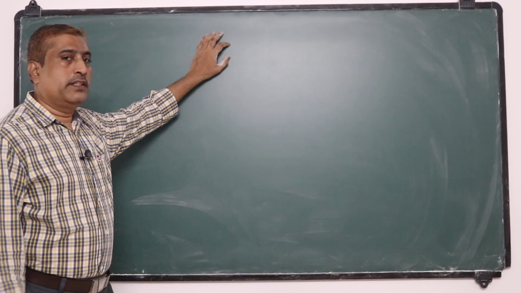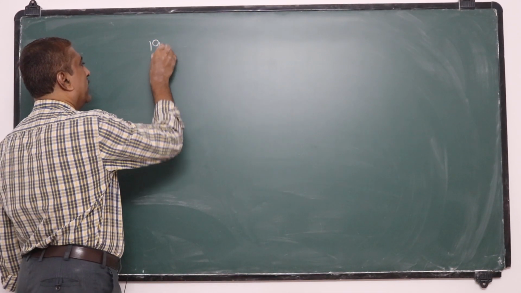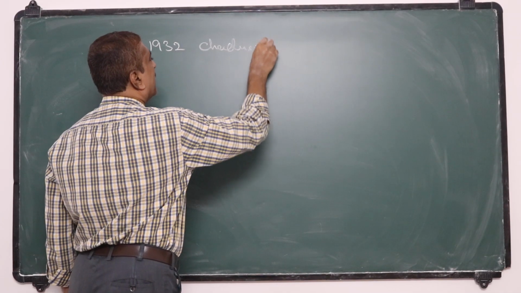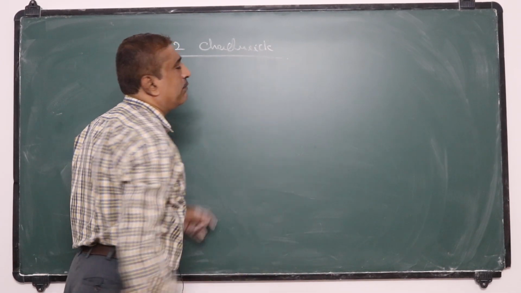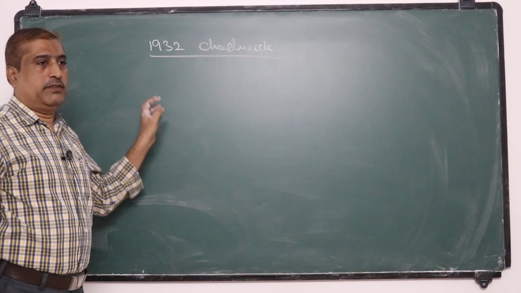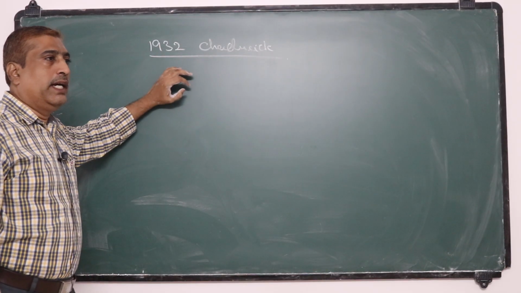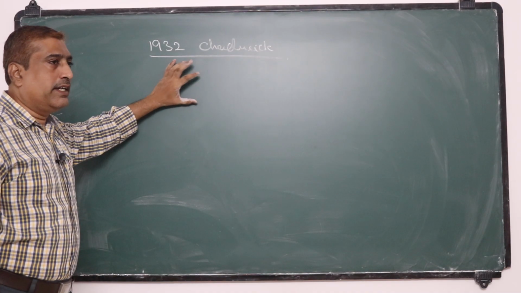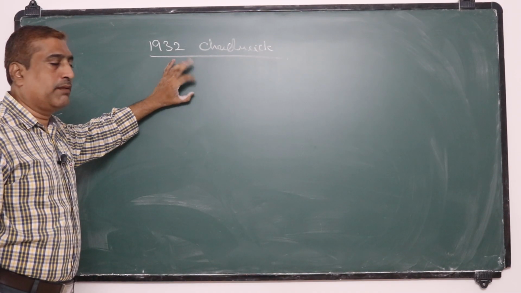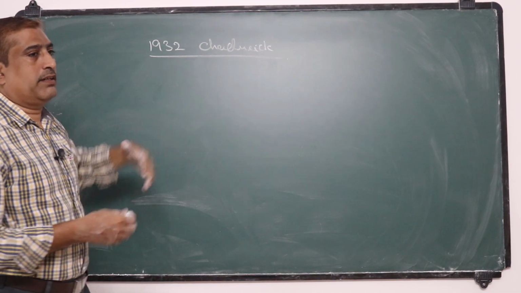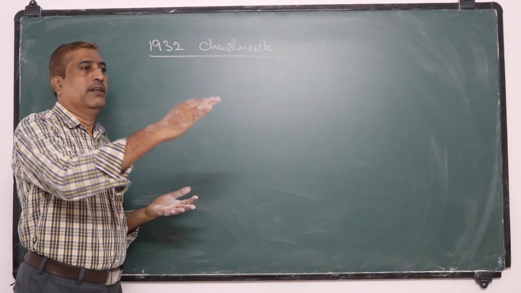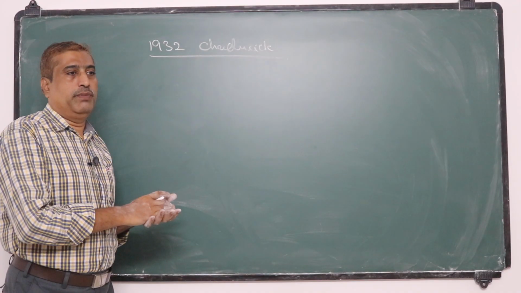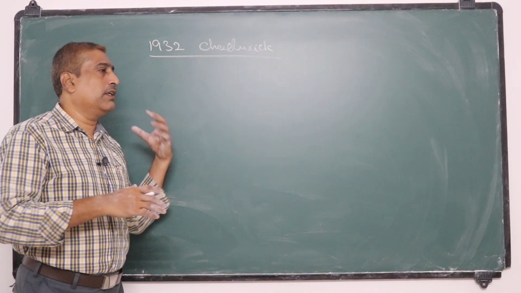In 1932 itself, Chadwick made another experiment and cleared these discrepancies. So what Chadwick thought is, he applied the laws of conservation of momentum and energy, and he concluded that these radiations are not lighter particles, because if they are lighter particles, they cannot knock out the proton. That means their mass should be approximately equal to that of the proton.